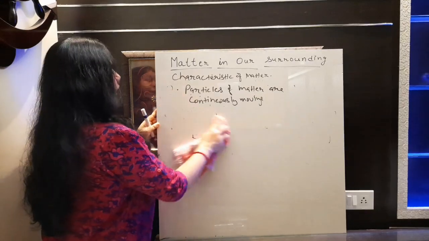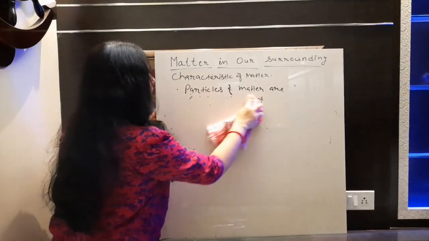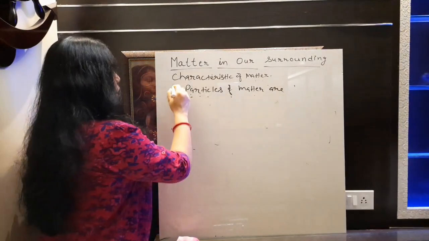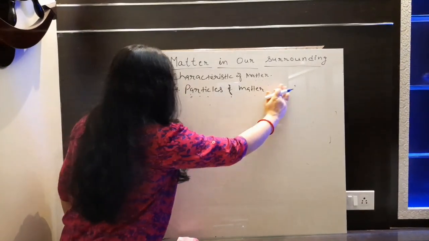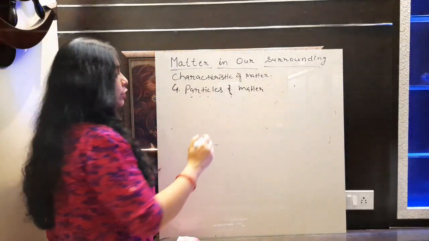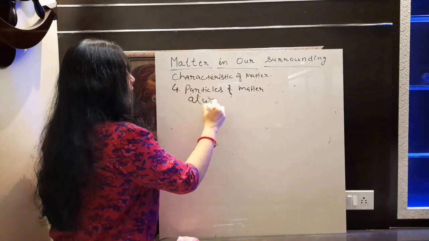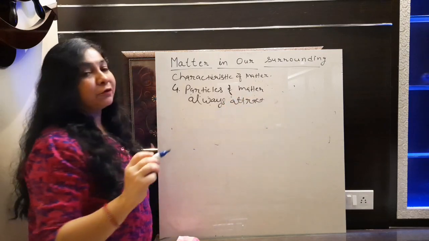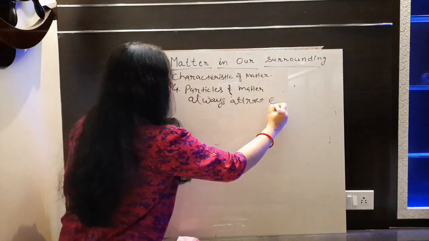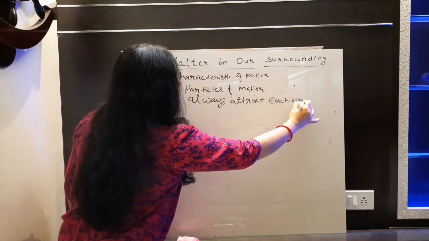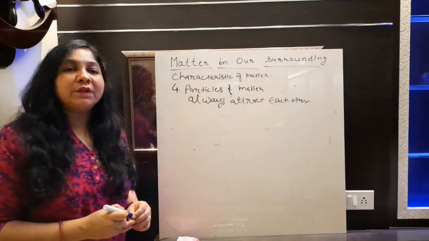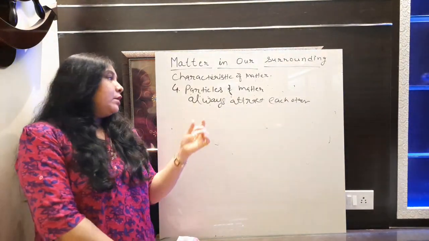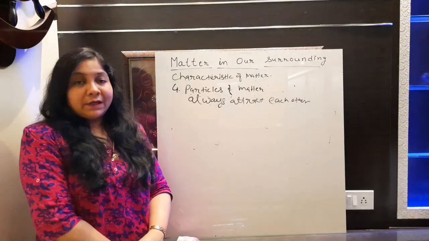That is the fourth characteristic. Fine. The fourth characteristic of particles of matter: particles of matter always attract each other. If you observe, particles of matter always attract each other. So this is the fourth characteristic. Now how will we prove this? Because all these characteristics we need to explain with an experiment only. So particles of matter always attract each other.